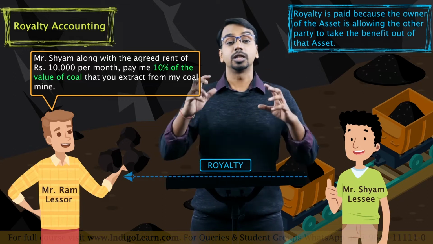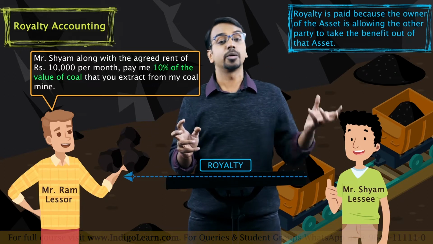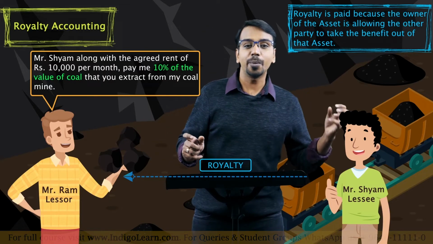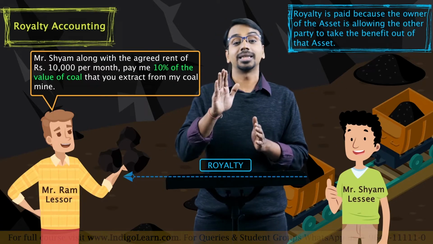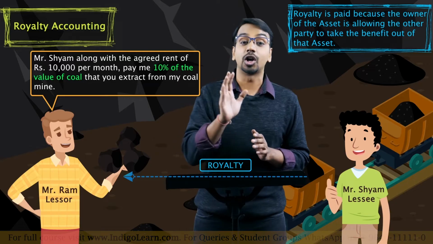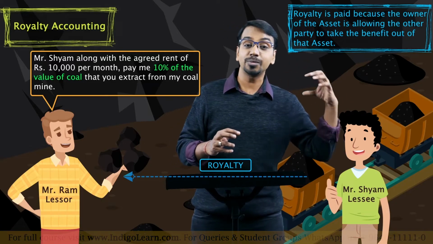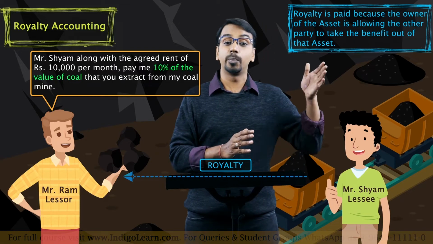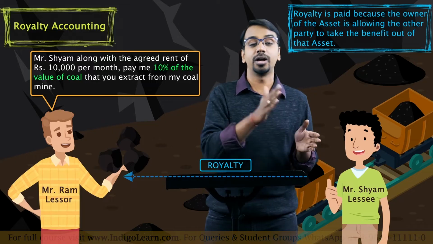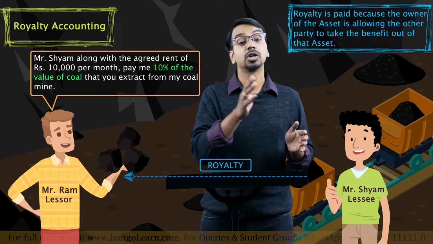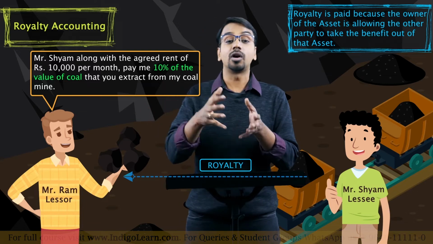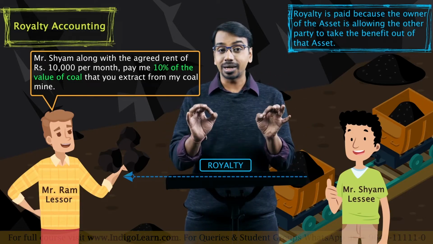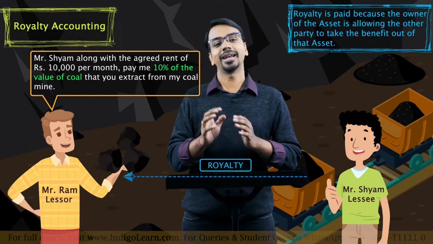I am repeating it, friends, once again. The person who gives it on rent is called the lessor. The person who takes it on rent is called the lessee. Ram is the lessor, Sham is the lessee. Sham makes a periodic payment based on the output. That is called royalty. Now, from Sham's point of view, isn't this monthly payment an expenditure? Yes, definitely it is an expenditure. So he will book an expenditure as and when he pays royalty to Ram, or as and when the royalty becomes due. For the lessor, Mr. Ram, whatever he receives as royalty becomes his income. A simple accounting, but there is a small twist to it which we will understand in some time.